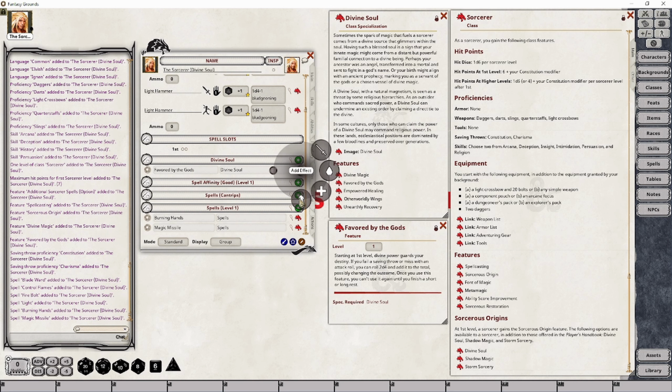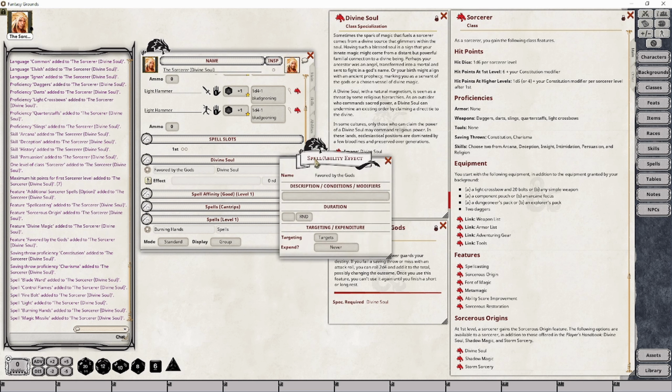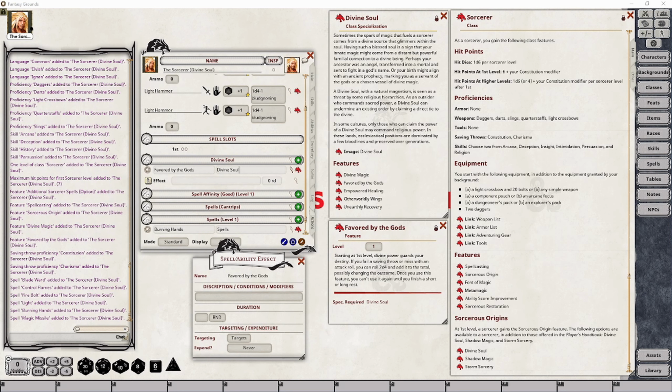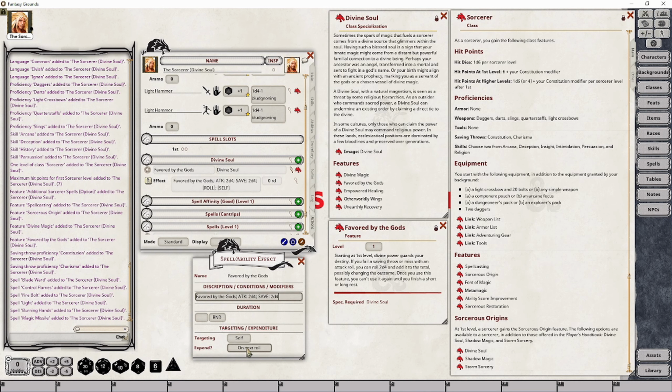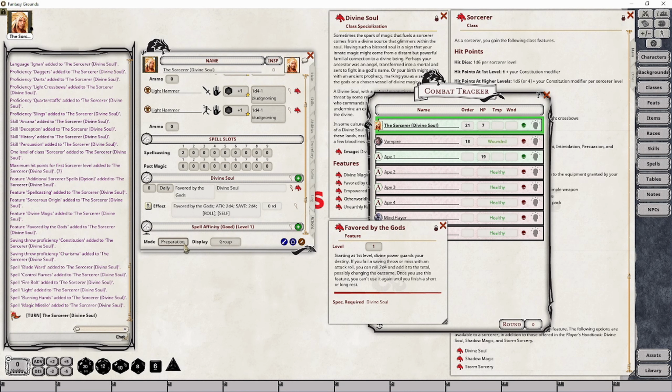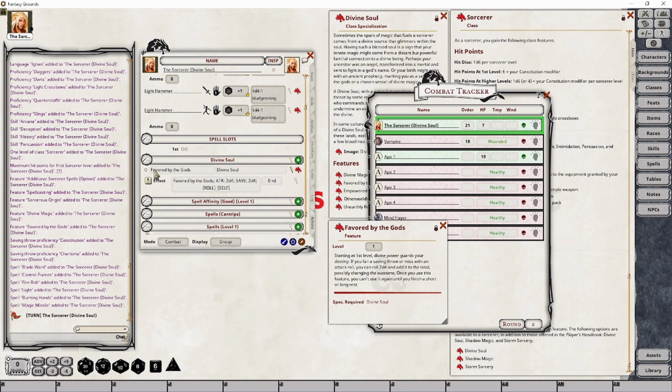I'm then going to make sure that there's a new effect here. I'm going to call it Favored by the Gods; ATK: 2d4; SAVE: 2d4. This one effect will allow you to apply it to both your attack roll and your saving throw. It is only going to be for your own character, and it's going to expire on the next roll, so it's not going to sit around. First, I'm going to make sure that I have the actual preparation set up, so that when we actually go through and use this, we have a little pip here that we can tick.